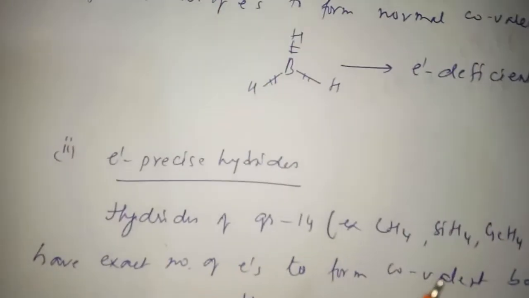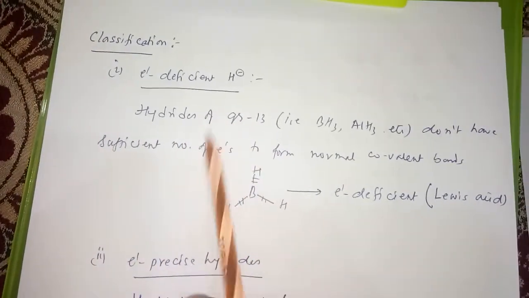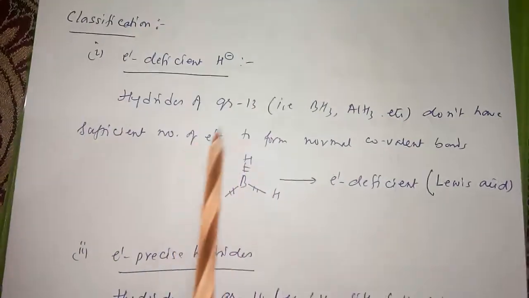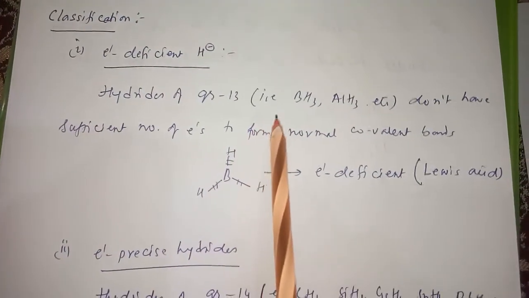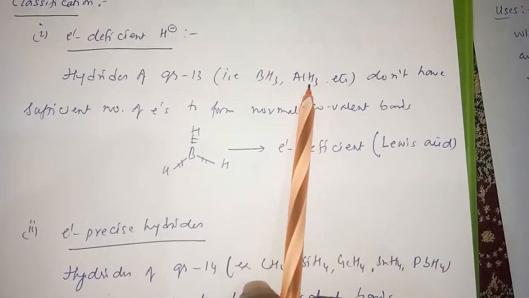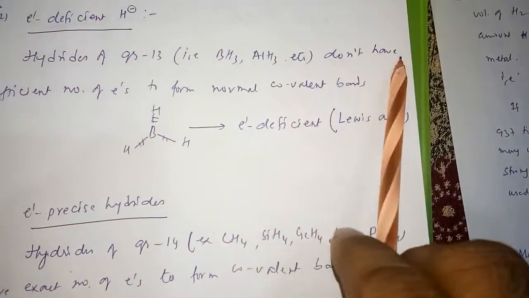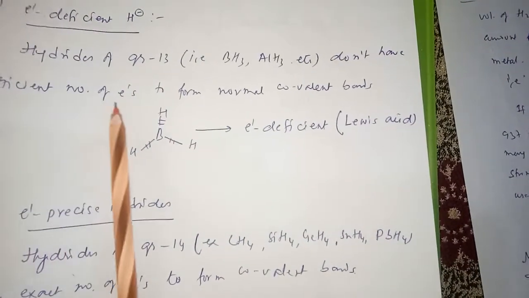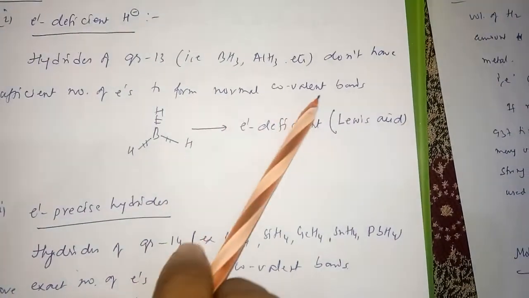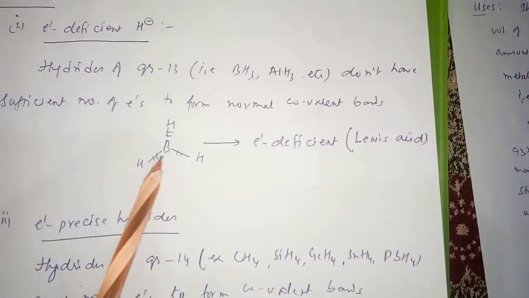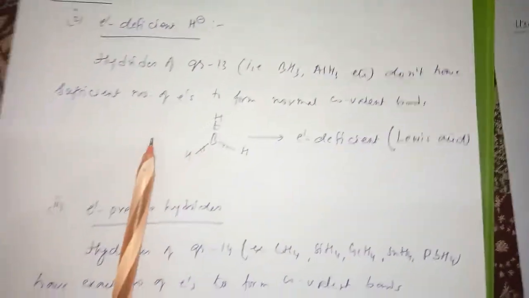Now classification of molecular hydrides: depending on the number of electrons, they are divided into 3 types. One is electron deficient hydrides of group 13, for example BH3, borane, AlH3, etc. They do not have a sufficient number of electrons to form normal covalent bonds. If I take the example of BH3, there are 6 electrons around boron, so it is electron deficient. Electron deficient hydrides are considered Lewis acids.